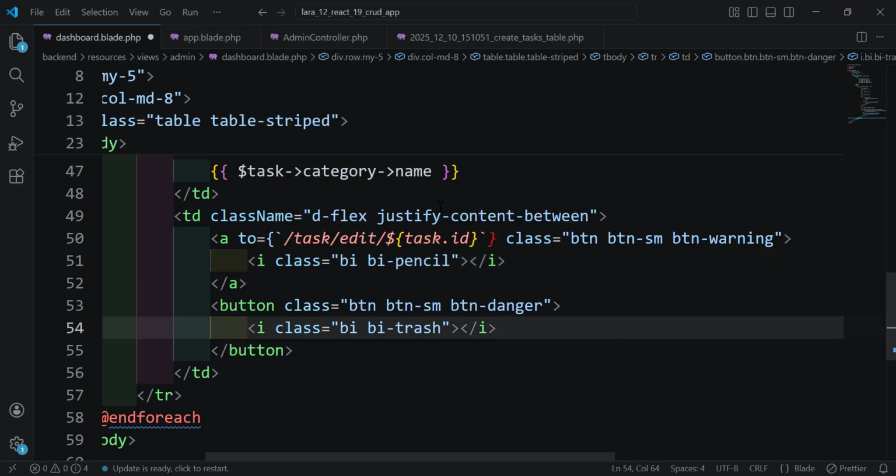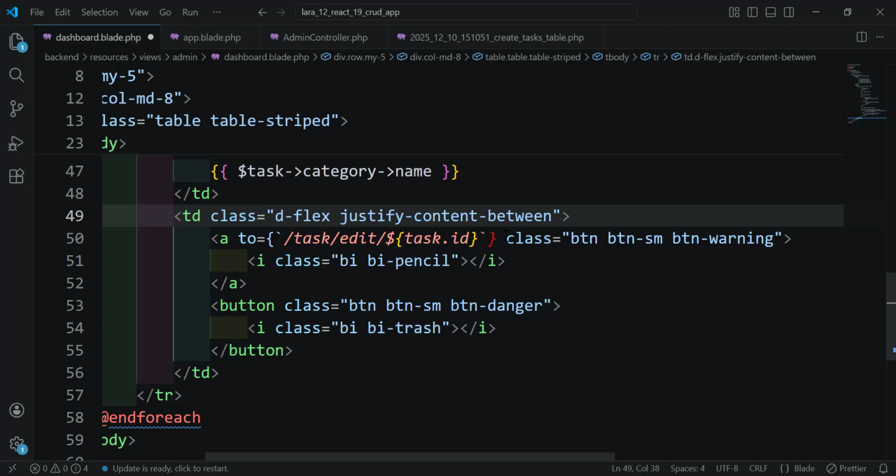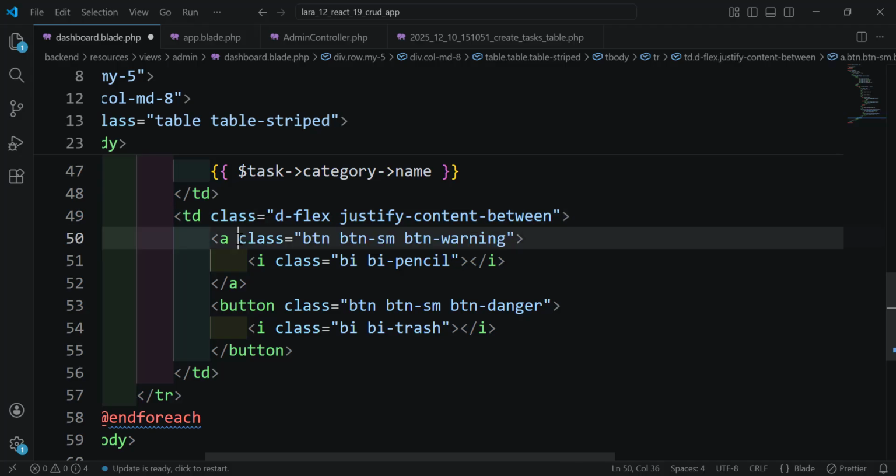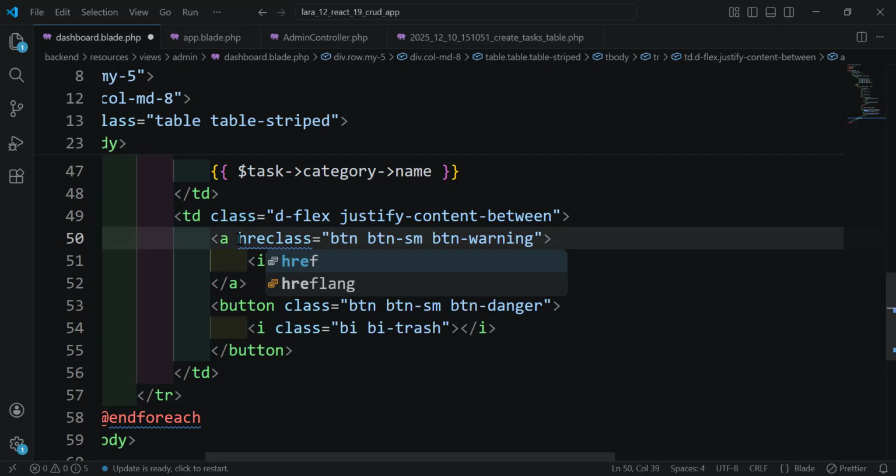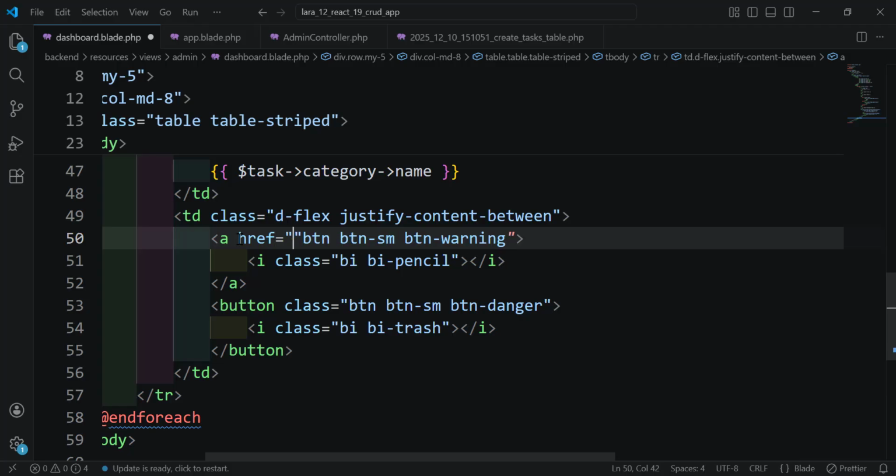We have the same thing here, class, and here class. Let's remove this too. And add href. Let's give it an empty string, and this one for the class. Let's remove the double quotes, and here I think I have the link and also the button.